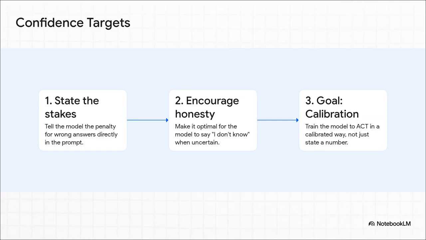This means you have to be totally straight with the AI, just like you would with a student walking into an exam. You spell out the rules right in the prompt. You say, hey, answer this only if you're sure, because if you're wrong, it's going to cost you. This gives the model a clear reason to say I don't know whenever its internal confidence drops below a certain point. The goal here isn't just to get the AI to spit out a confidence score, like I'm 70% sure. The goal is to make it behave in a calibrated way. It's about actions, not just words.